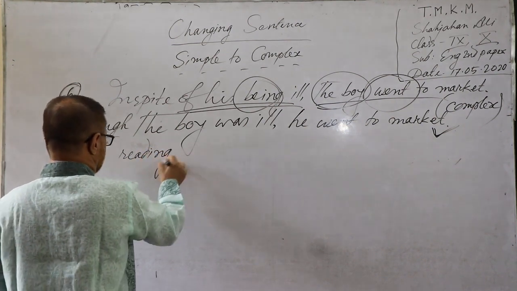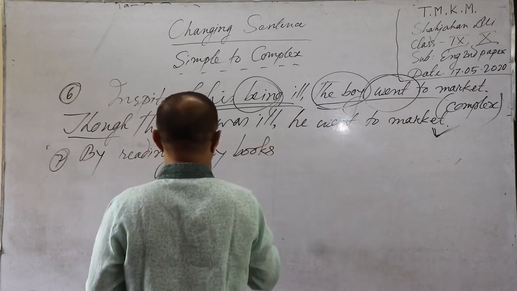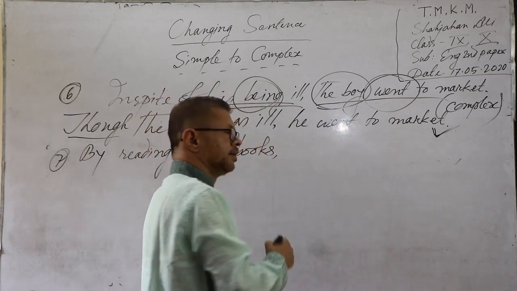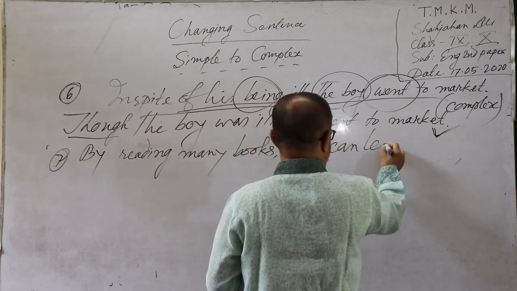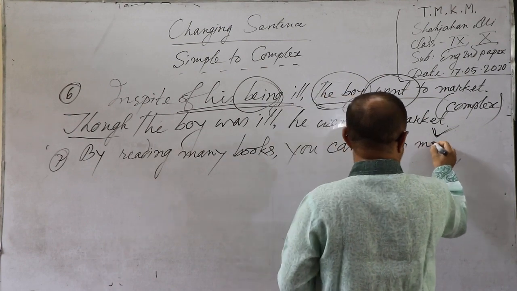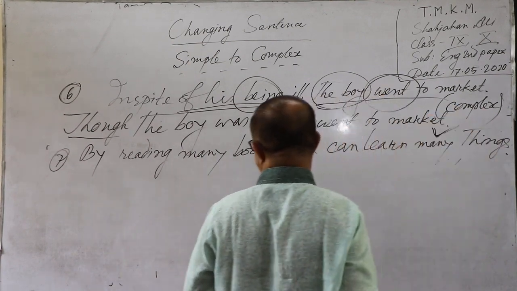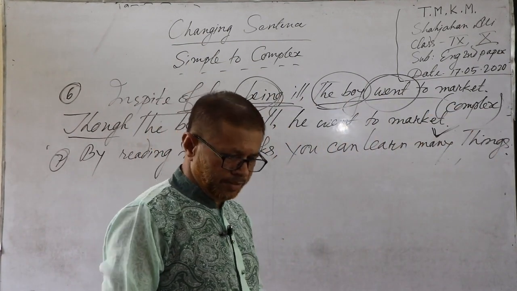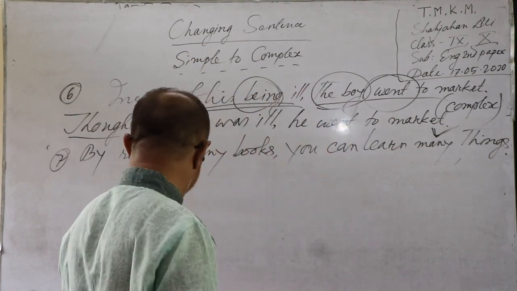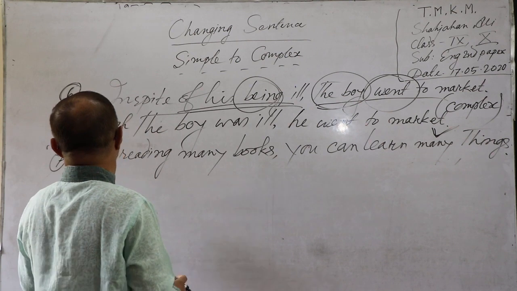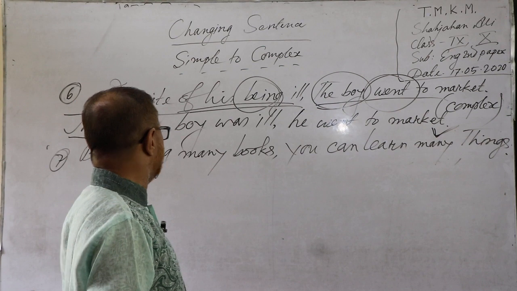By reading many books, you can learn many things. This is one type of simple sentence.